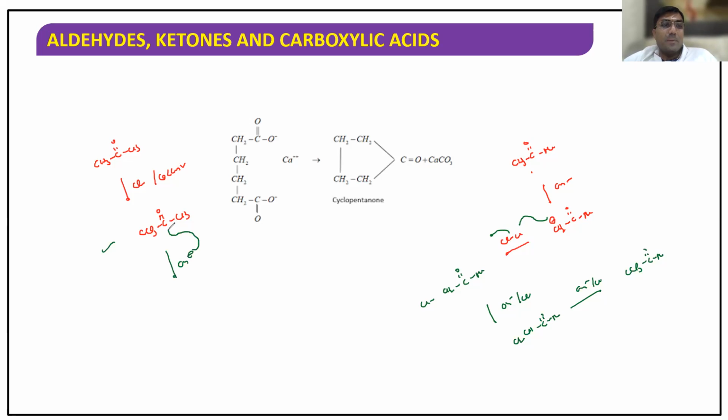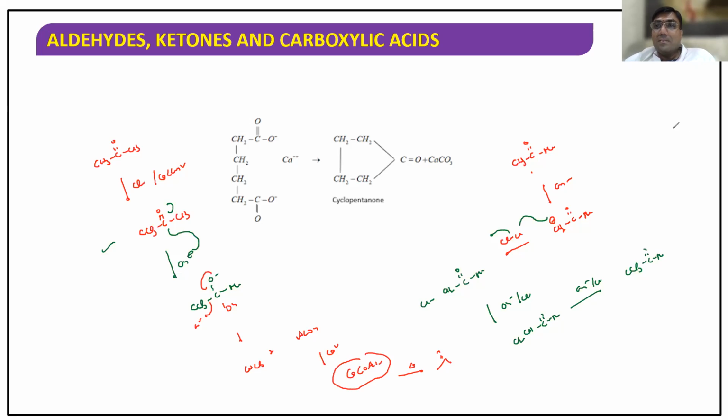Next, add OH minus. When you add OH minus, what are you going to get? CCl3, CO minus, Me. OH is attacked here. Now this bond will move here. This takes H plus. Now I got chloroform. Chloroform plus what you got? Acetic acid, CH3COOH. This acetic acid reacts with calcium plus 2 and forms calcium acetate as a byproduct. This calcium acetate, if you heat, you get acetone back. Calcium acetate is the byproduct.